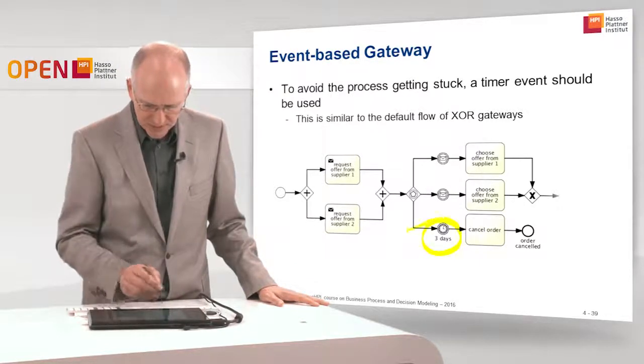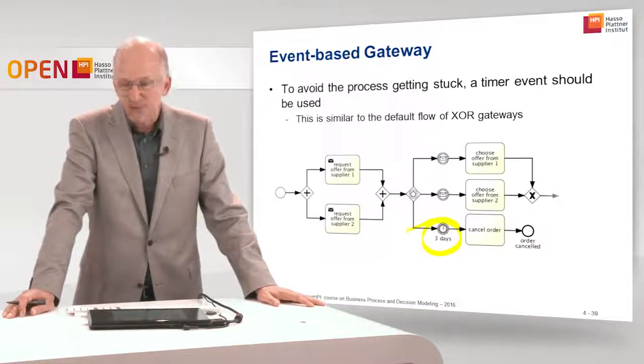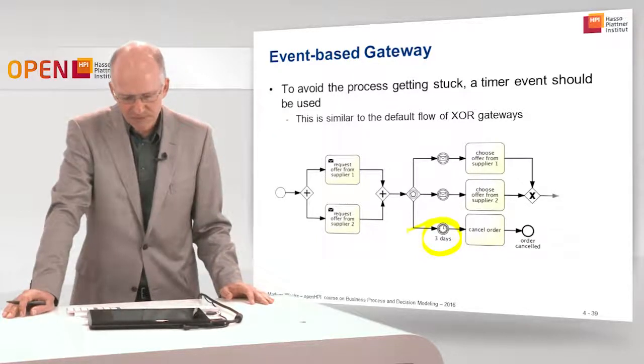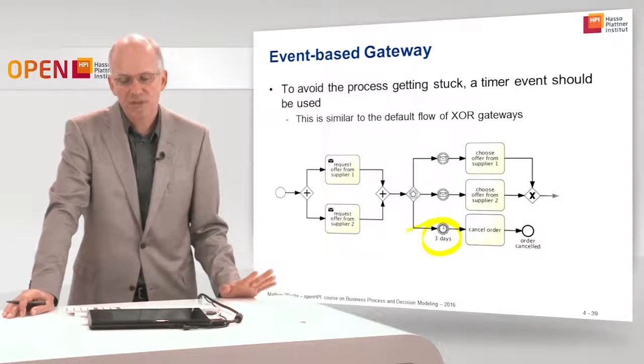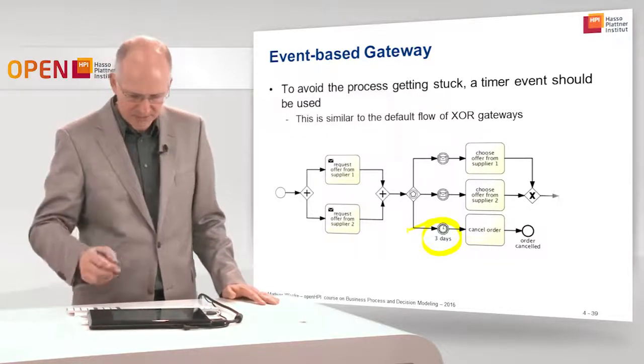So that's an intermediate timer event. I wait for the answer of either supplier 1 or supplier 2. If this answer has not happened in 3 days, I will simply cancel the whole thing. Cancel the order in that case.